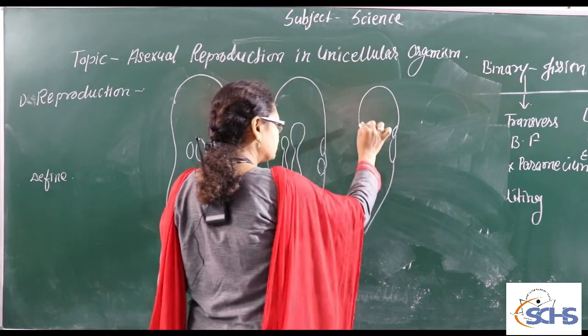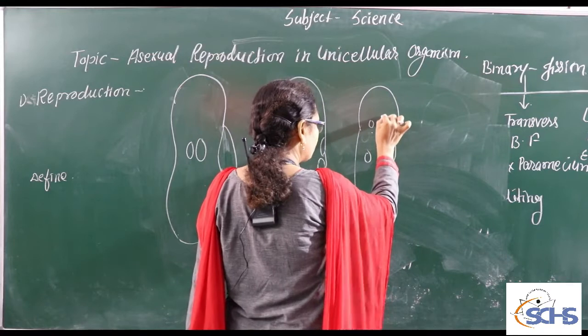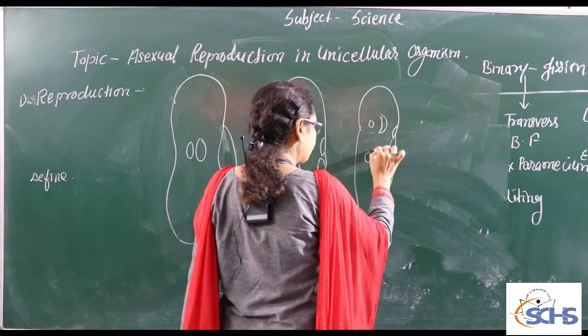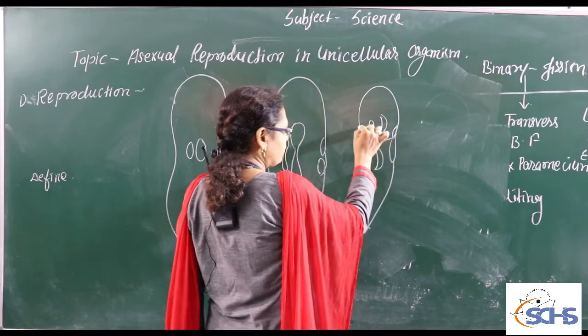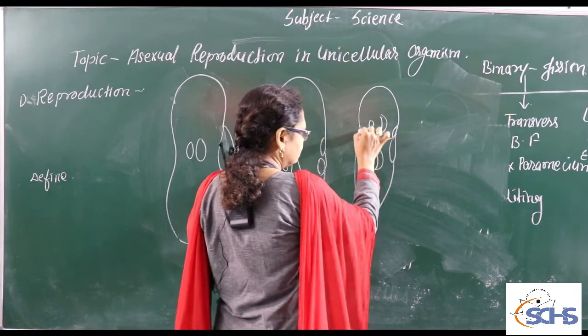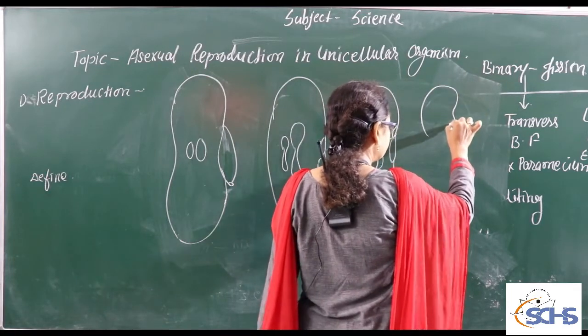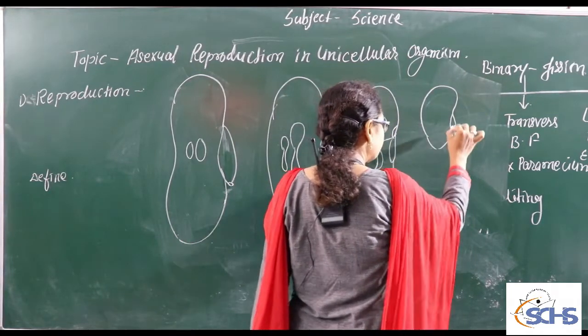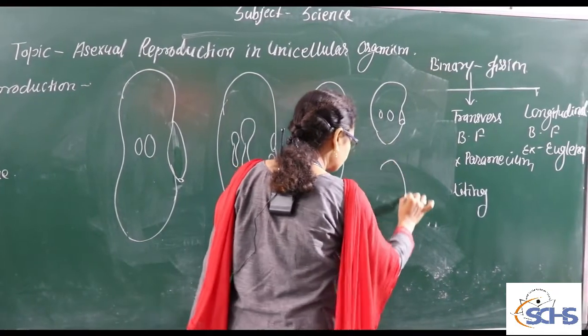After that, which process is going on here? After that, we can see the process of cytokinesis. In cytokinesis, again a constriction ring is formed, and we get two paramecia. How many paramecia did we get? We got two paramecia, the daughter paramecia.